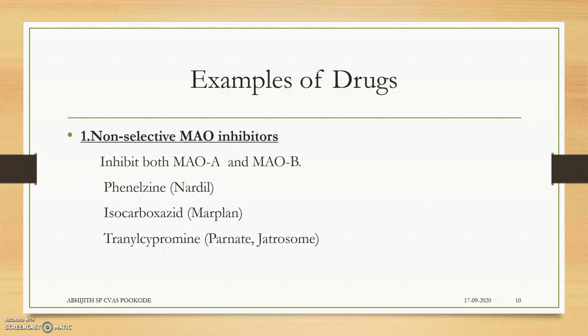So you can see MAO inhibitors, you can just have a synonym or a mnemonic: PIT, PIT, MAO. That means non-selective MAO inhibitors fall into the category of PIT: Phenelzine, Isocarboxazid, Tranylcypromine. PIT, PIT.